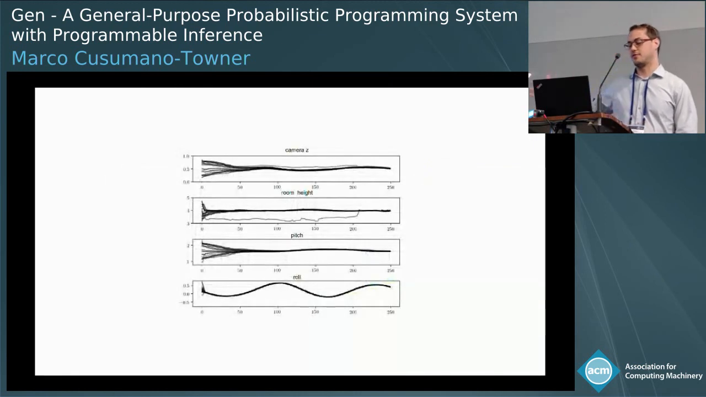And if we plot out several runs of the inference program and its behavior over time, we see that most executions of this program will converge to the right answer in around 50 frames, and we see the expected oscillation for the roll angle.